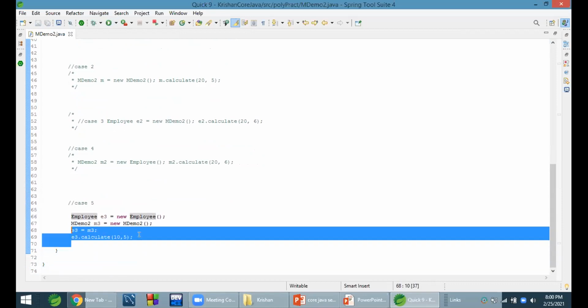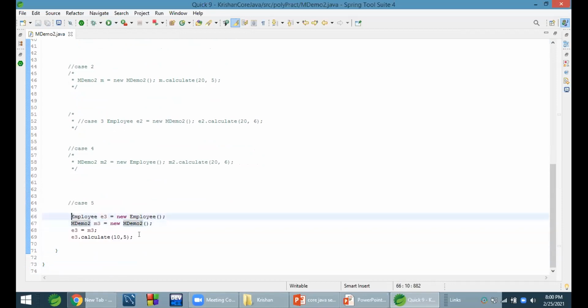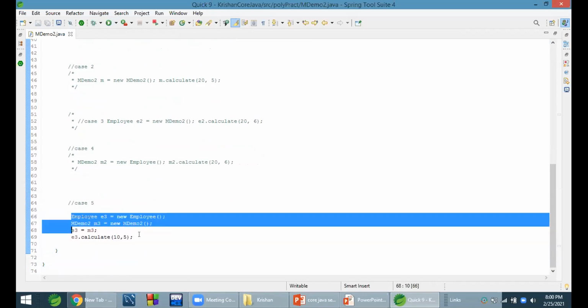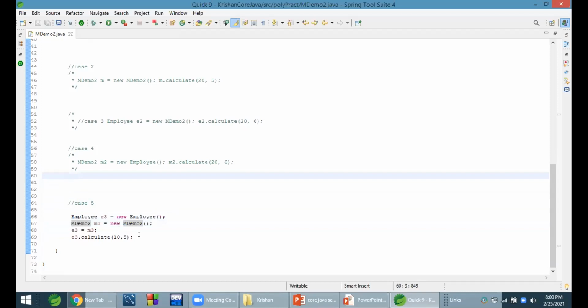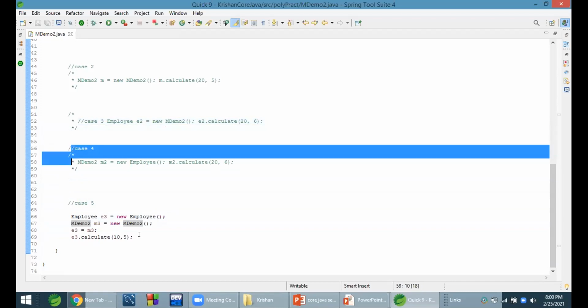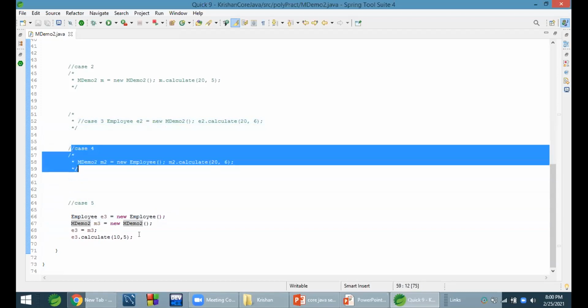One more case can be done: vice versa of this. If I assign E3 to M3, that will be the same as case 4. These are various scenarios.